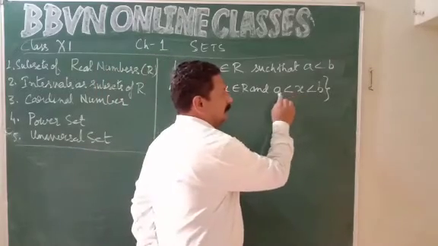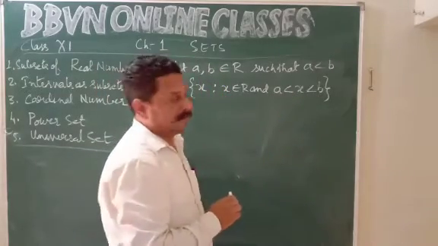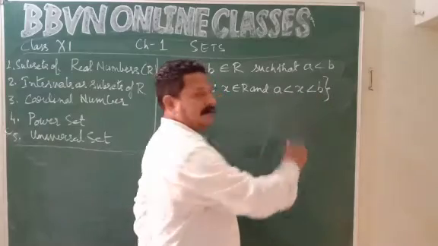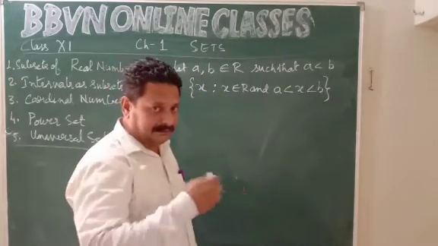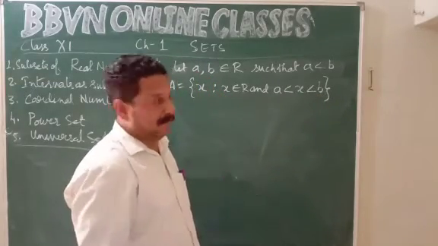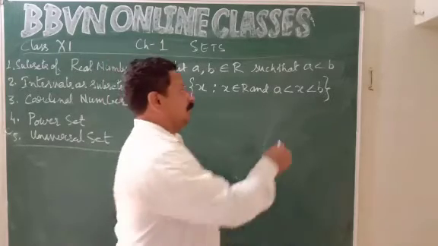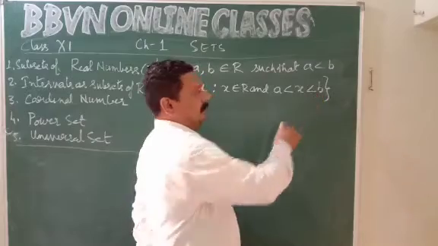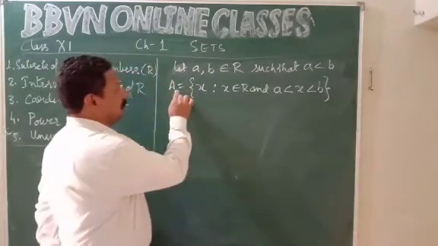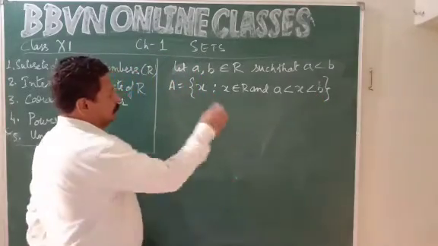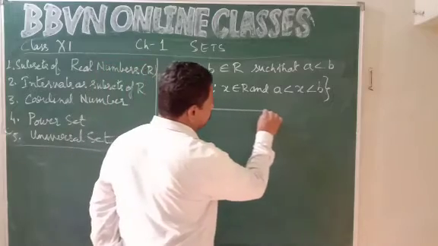The value of X is greater than the value of A, but it is less than the value of B. So X lies somewhere in between A and B. It means all the numbers on the number line which are greater than A and less than B, they form this set. So this is the number line.